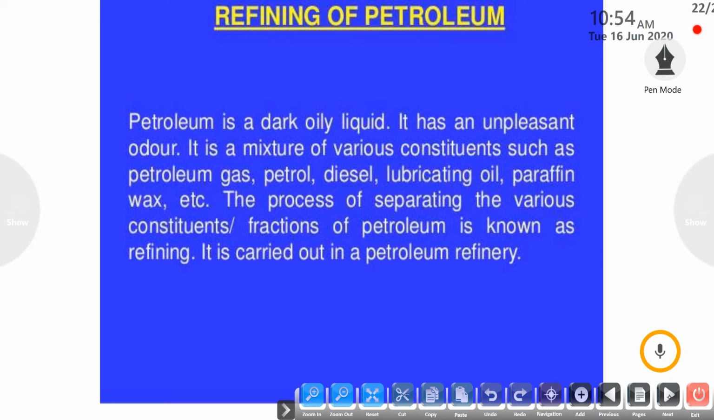For example, petroleum is a mixture of petroleum gas, petrol, diesel, lubricating oil, paraffin wax, etc. These are the composition of petroleum. So what is petroleum refinery? Firstly, what is refining? The process of separating the various constituents is termed refining. The process of separating the various fractions, the various products present inside the petroleum, is called petroleum refinery.